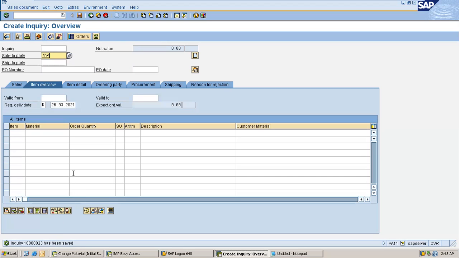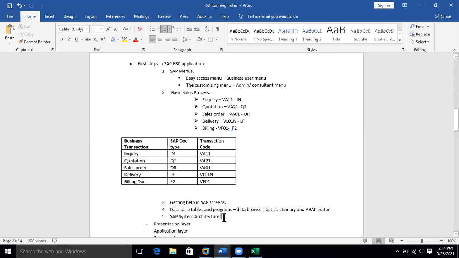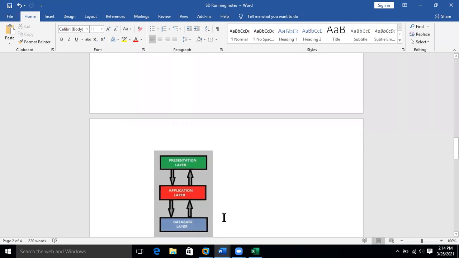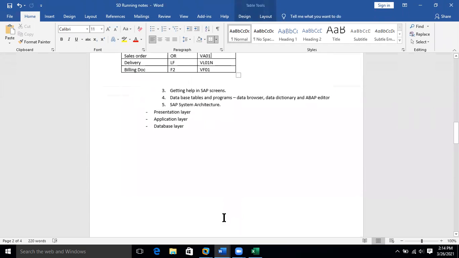Okay, so that is what your system architecture is. So let's come back to the notes. System architecture consists of 3 layers: presentation layer, application layer, database layer.